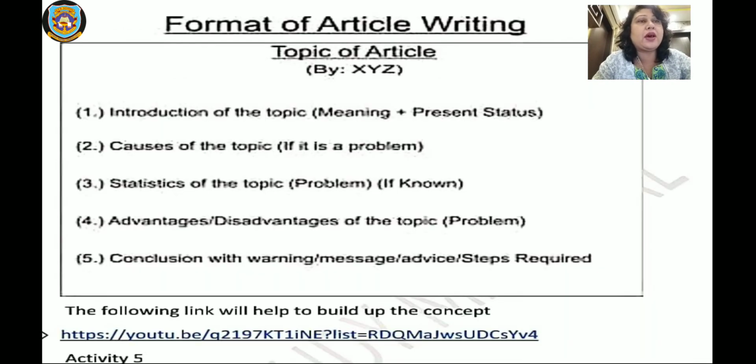So let us come to know about the format of an article. Now what is the format? First you have to write the topic of the article, that means on what topic you are writing and by whom. Then you have to give the introduction of the topic, which includes meaning and the present status. Then causes of the topic if it is a problem, then statistics of the topic. If you know what is causing the problem, you have to write it. What is the current statistic, like just now as we are having COVID-19, the recent statistics of how many have been affected,